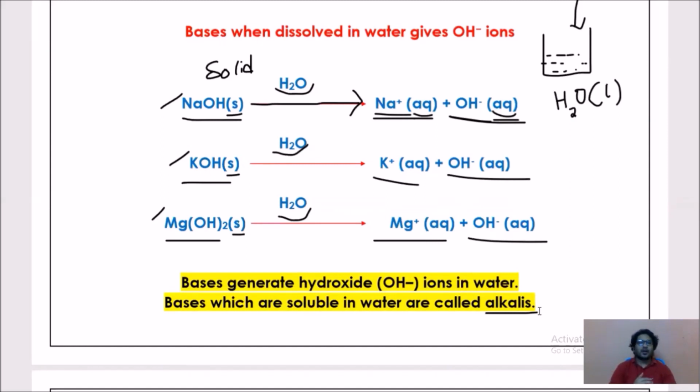What is meant by alkali? Bases which are soluble in water are called alkalis. They may ask you a 1 mark or 2 mark question: What is meant by alkali? Give 2 examples of that. You can say all these examples.